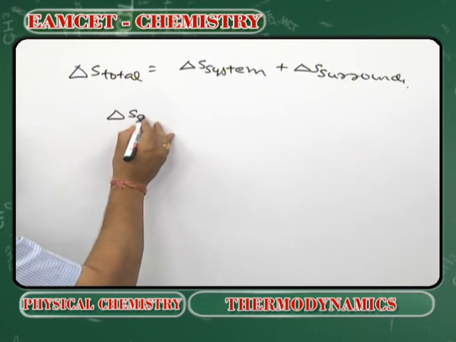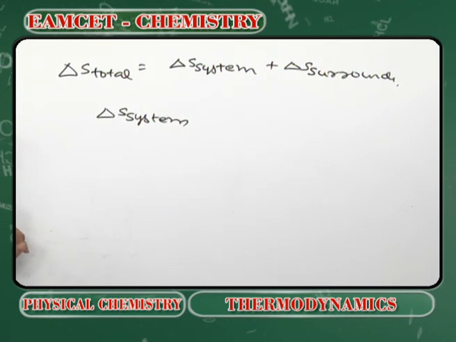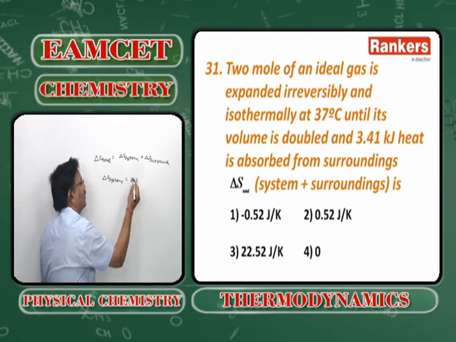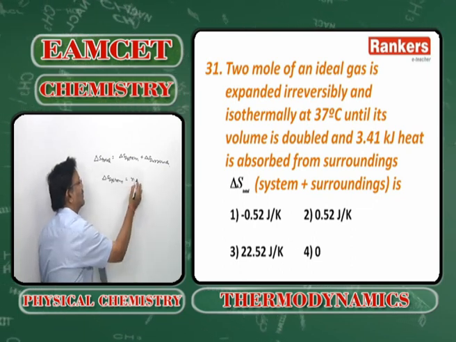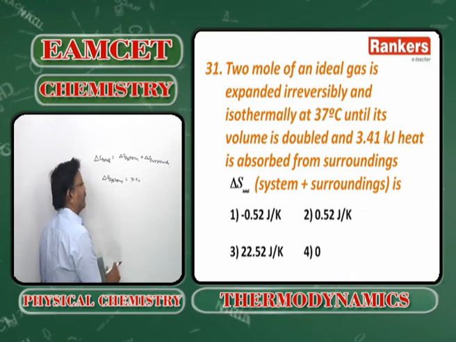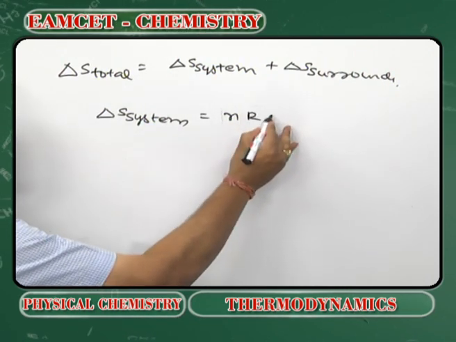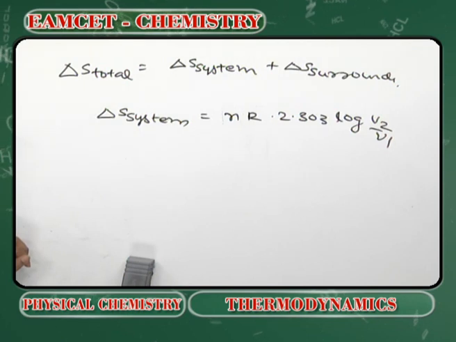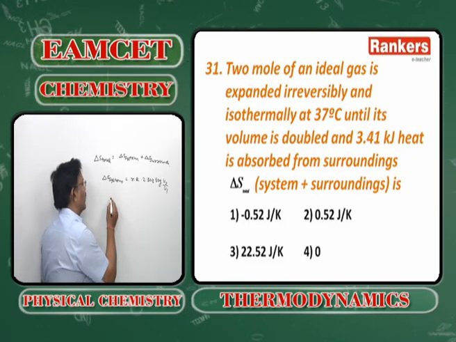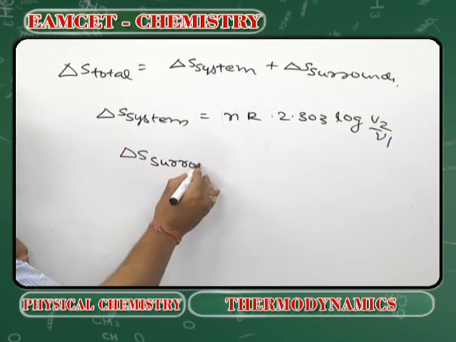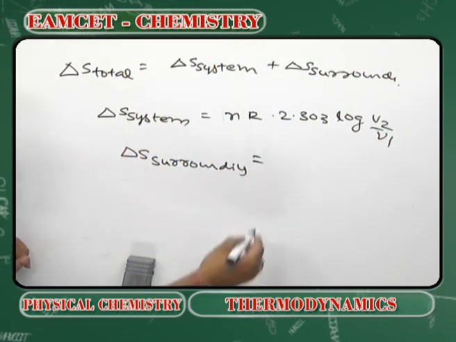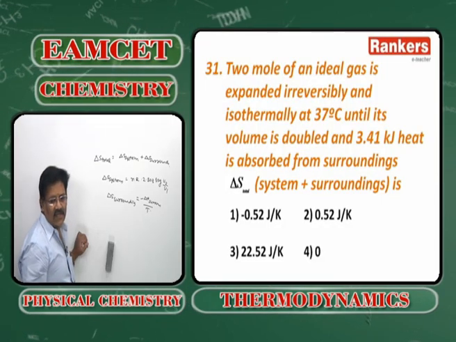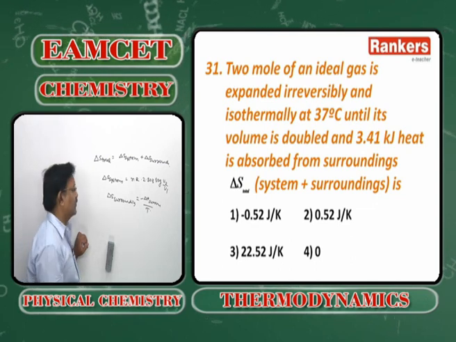So delta S of the system, because volume changes, is equal to nR 2.303 log V2 by V1, and delta S of the surroundings is minus delta H of the surroundings by temperature, because the surroundings have lost heat to the system. So minus Q by T.